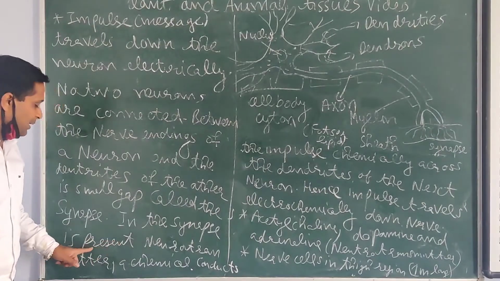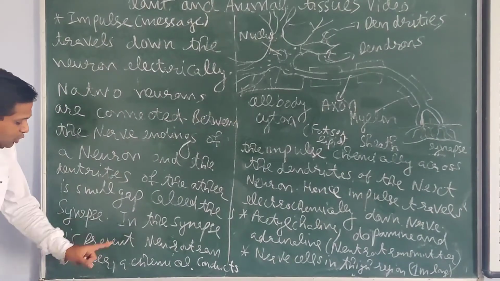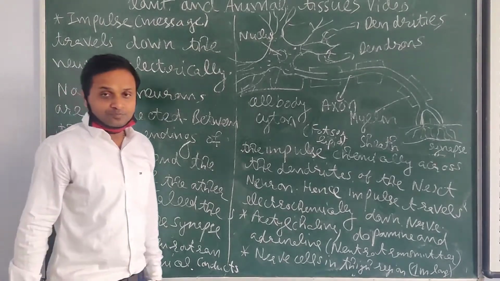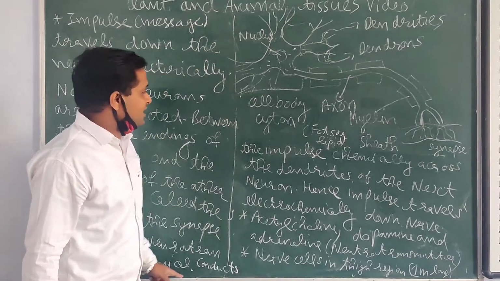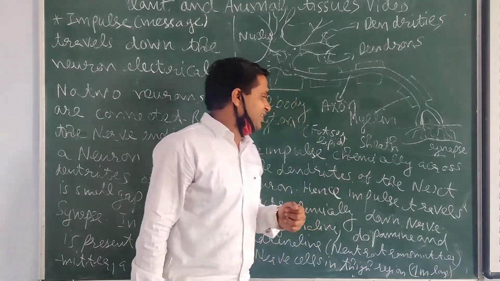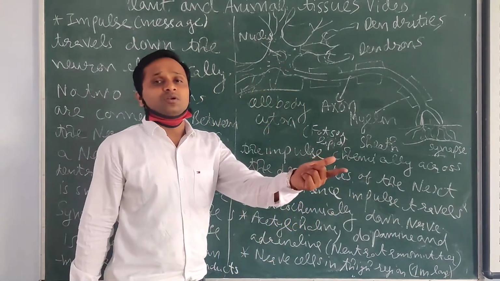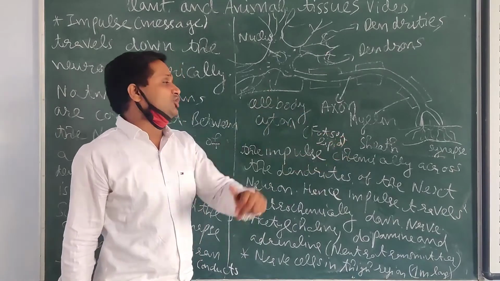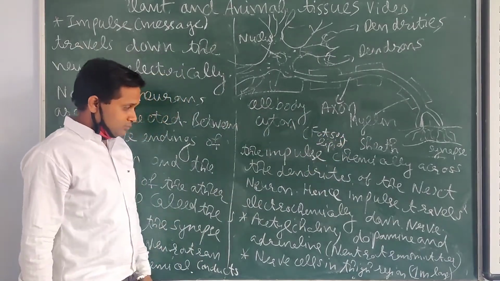In this synapse the neurotransmitter is present, which chemically conducts the impulse across to the dendrites of the next neuron.